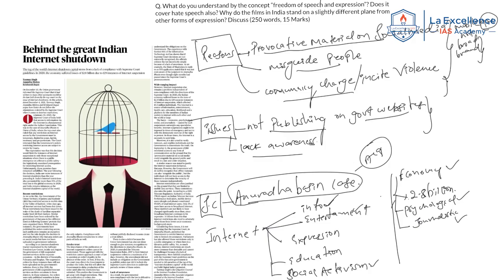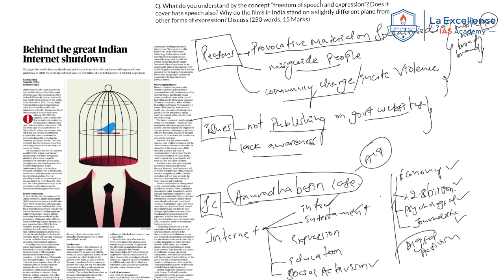Okay, remember this case so that you can use it in your GS2 answer, which adds value to your answer. Remember facts like 2.8 billion dollars of economic loss because of internet shutdown. Okay, social activism, keywords like digital activism, you can use in your answer.